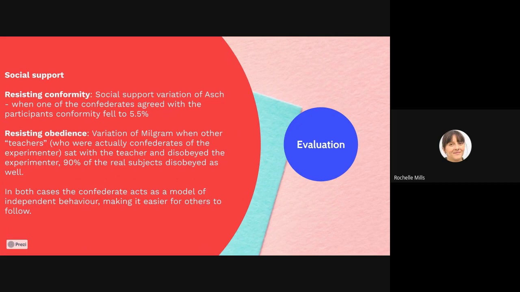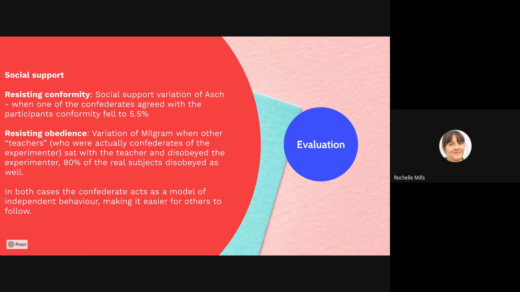And if the Confederate teacher disobeyed the experimenter, 90% of the participants also disobeyed. Okay, so that shows that if they had another individual who acted as a model and said, no, I'm not doing this, I'm not continuing with this experiment, then you would see that individual as a model and stop.